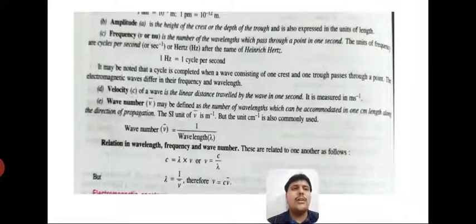We just use the concept of wave only. So velocity of a wave is the linear distance traveled by the wave in 1 second. It is measured in meter per second and its symbol is c.